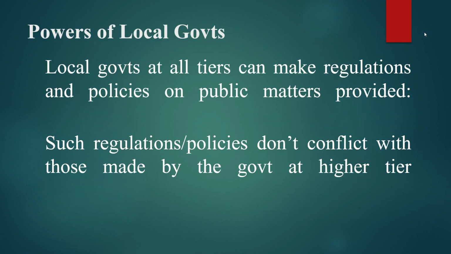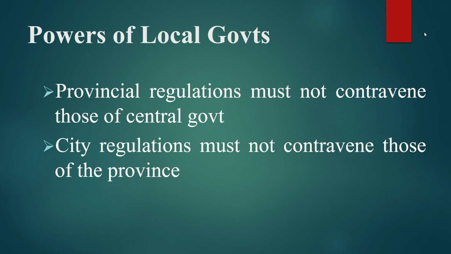Coming to the powers of local governments, at all tiers they can make regulations and policies on public matters, provided such regulations or policies do not conflict with those made by the government at higher tier. So this is the limitation on the powers of the local governments. For example, provincial regulations must not contravene those of central government, and city regulations must not contravene those of the province.